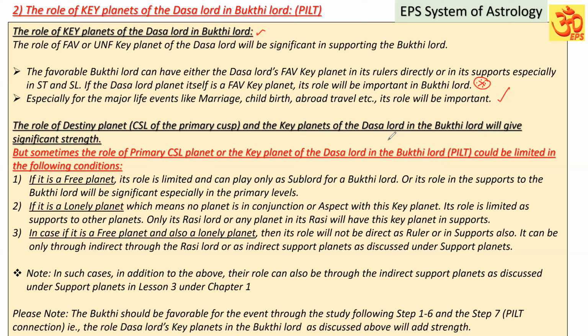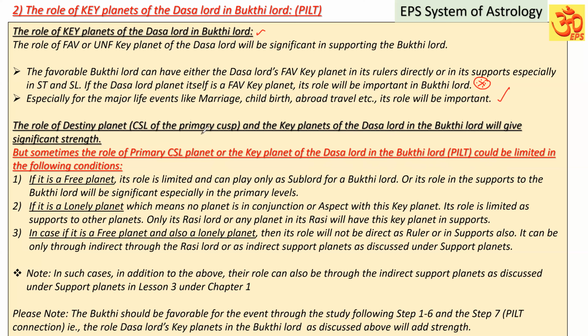Suppose the Buddhi lord has the destiny planet, the cuspal sublord of the primary cusp, and the key planets of the dasa lord also playing a role in the Buddhi lord as the rulers, it will automatically become stronger for the event, right? But sometimes the role of the cuspal sublord planet or the key planet of the dasa lord in the Buddhi lord could be limited in the following conditions.